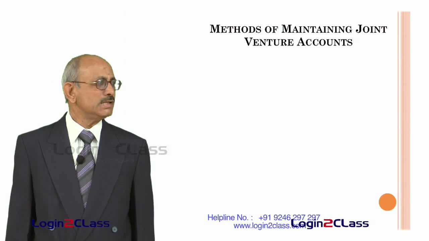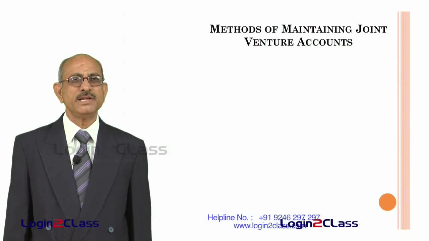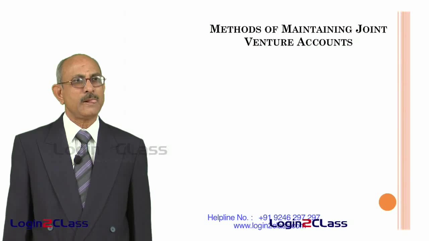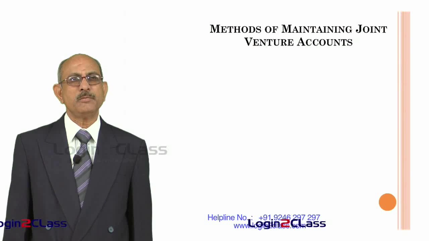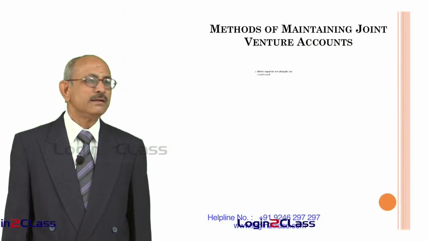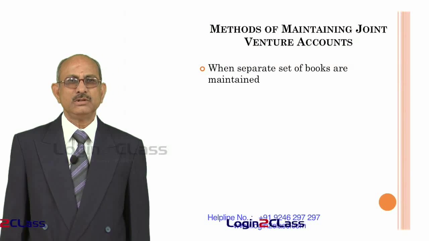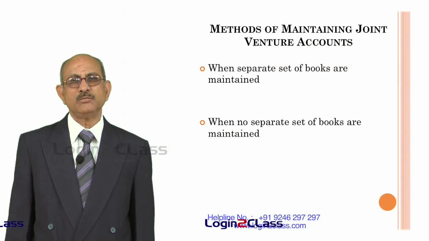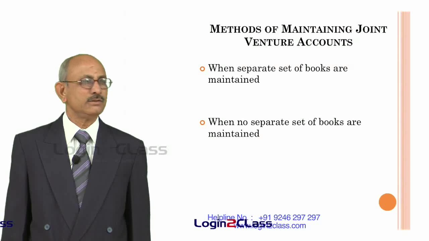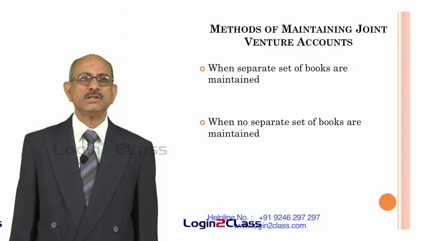Now let us come to the last part of this, as to how to maintain joint venture accounts. So as we said, in the case of accounting, joint venture accounts can be maintained in two ways. One is they can have a separate set of books, or they can have accounting done in the books of the venturers only. So that means no separate set of books are maintained.